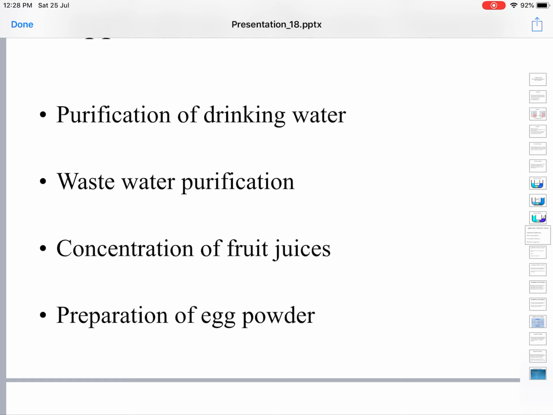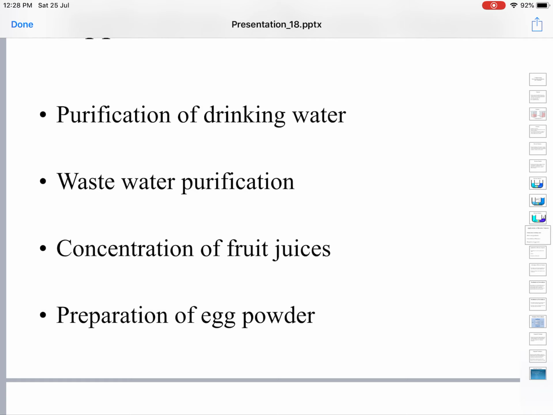So, from fruit juices, water is removed by the reverse osmosis process, the RO process, and the concentration of fruit juices will increase. Their shelf life will also increase. It will be easier to transport them and export them.